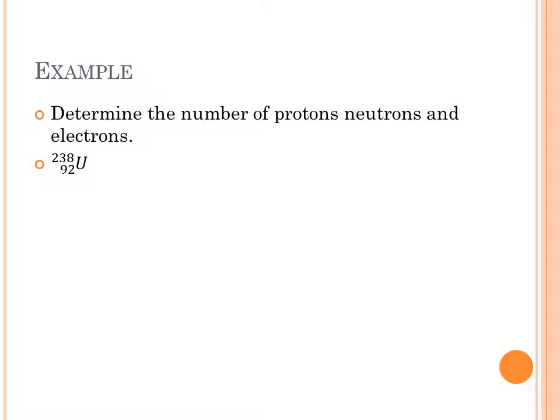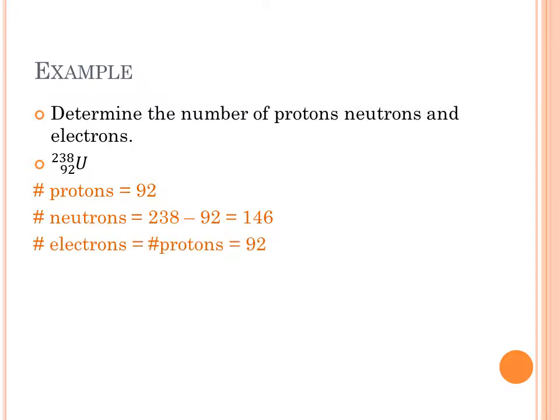Let's look at one that's a little bit more difficult, uranium with a mass of 238. We can see the 92 there on the bottom. It's element 92, so 92 protons. Now the neutrons will be 238 minus 92, or 146. And again, since it's neutral, the electrons equal the protons, which equals 92.